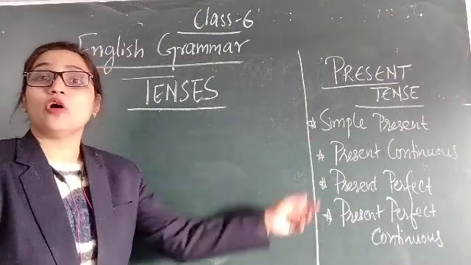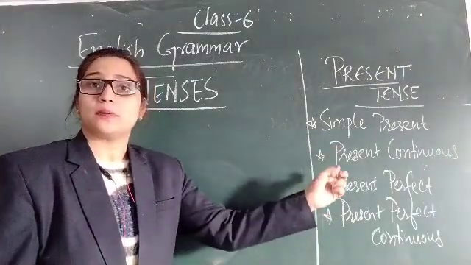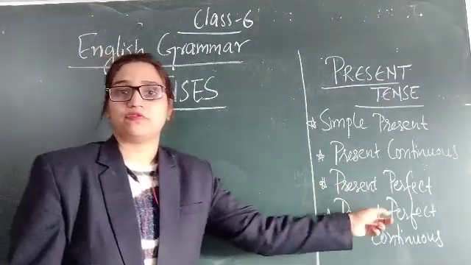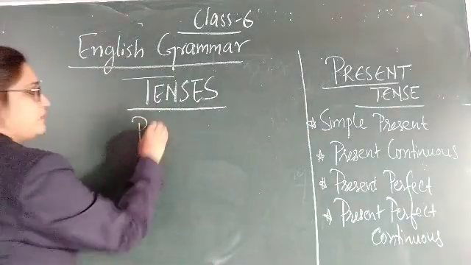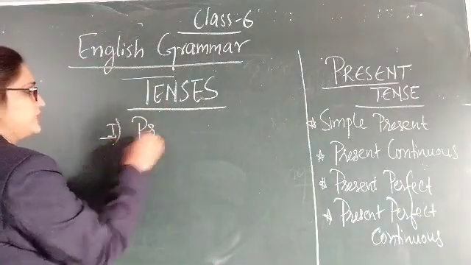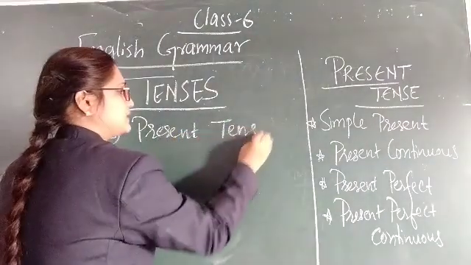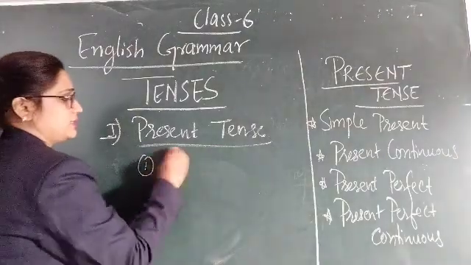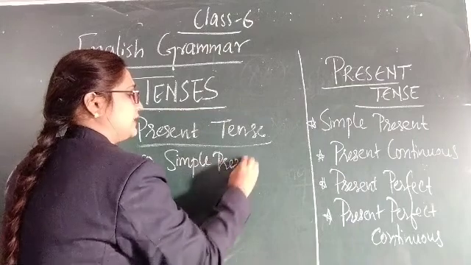There are four forms of present tense: simple present, present continuous, present perfect and present perfect continuous. So the first kind is present tense. Its first form is simple present.